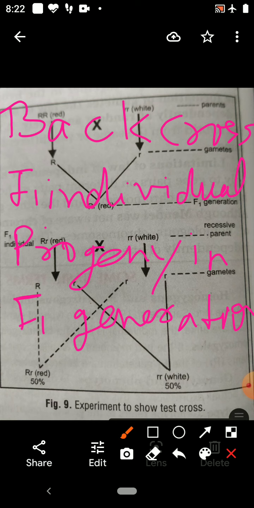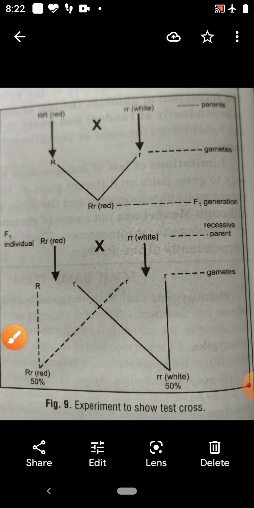When there is a cross between the progeny produced in F1 and any one of the parents, you know there are two parents, one is the male parent, the other is the female parent. So in the back cross, a cross between